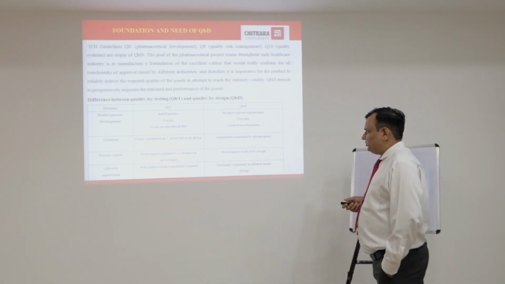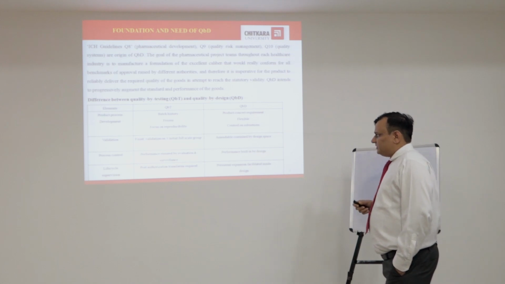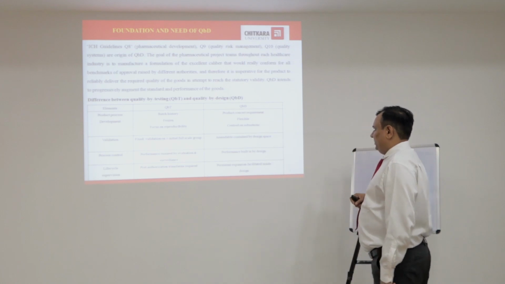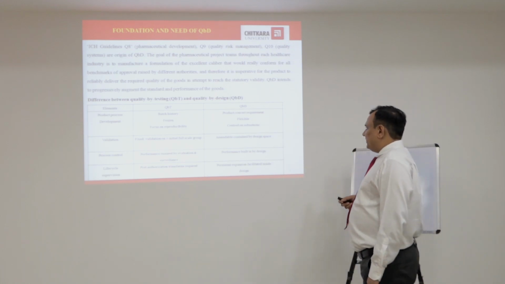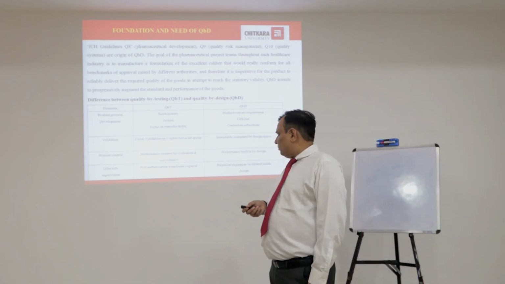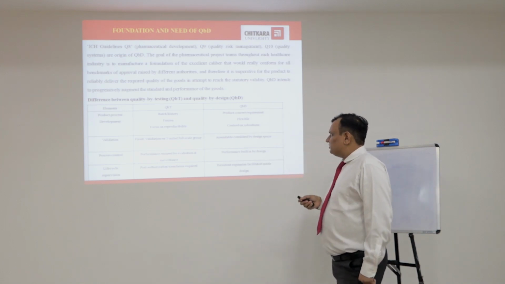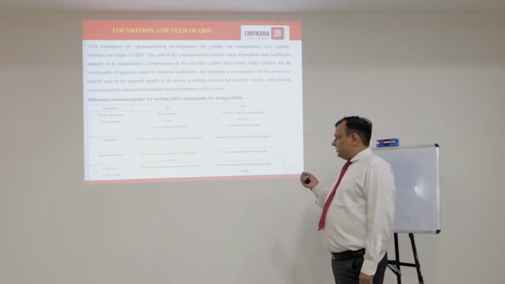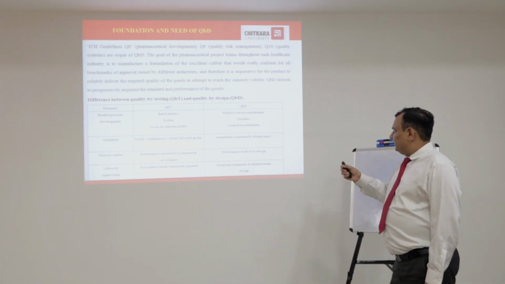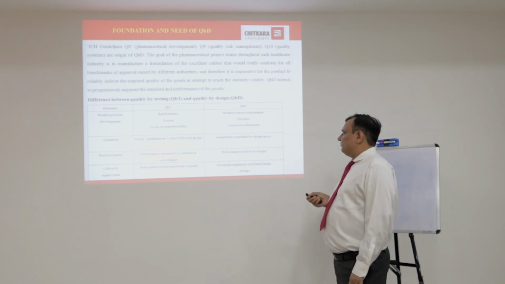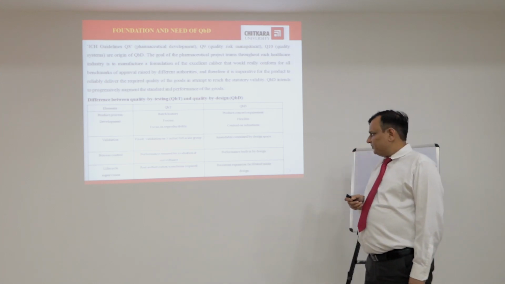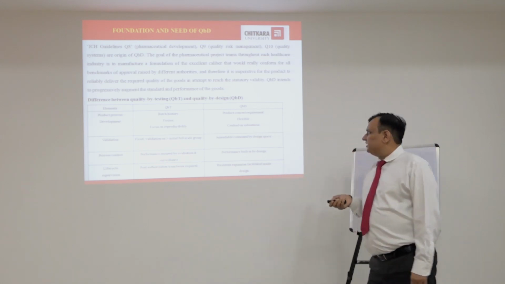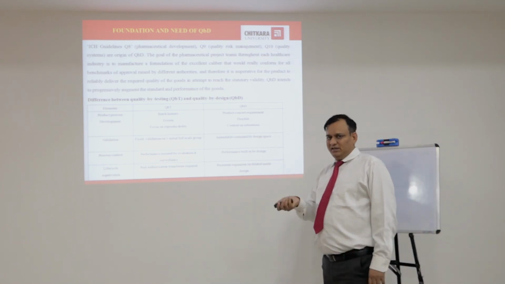For validation, in quality by testing, fixed validation on three initial full scale-up batches is carried out, and in QbD it is amendable through the design space. For in-process controls, in quality by testing, performance is ensured by evaluation and surveillance, and in QbD performance is built in by design. For life cycle supervision, in quality by testing post-authorization changes are required, while in quality by design continuous improvement is facilitated inside the design space.